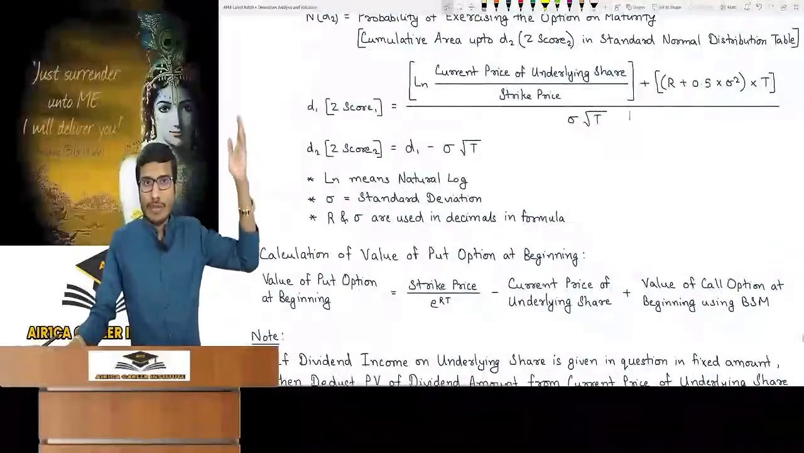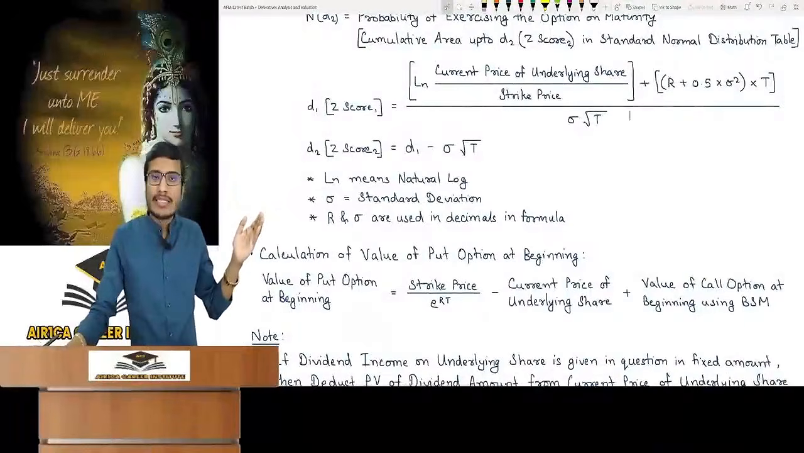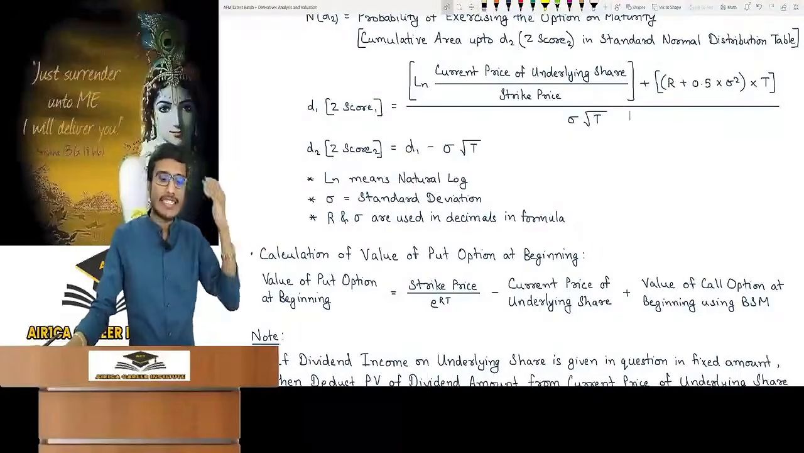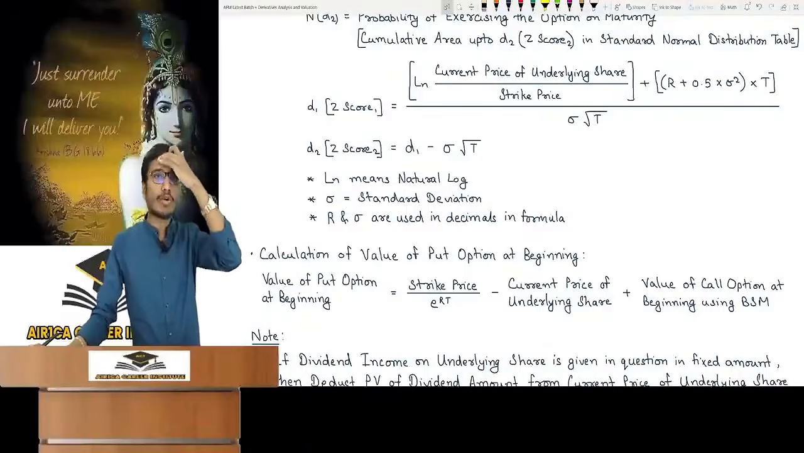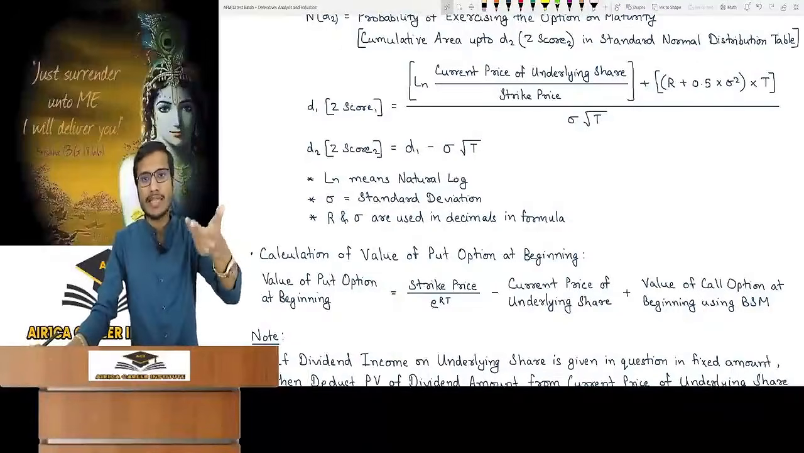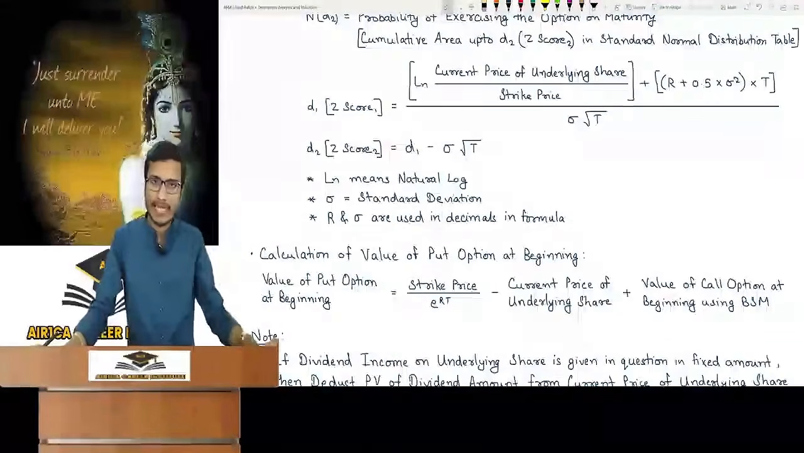Ln in the formula stands for natural log. Sigma is for the standard deviation. Use interest rate and standard deviation in decimals only in the formula, in this chapter everywhere. Its reason is told in basic mathematics and in class.